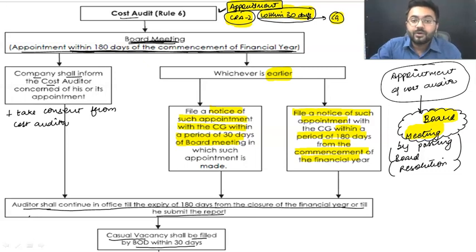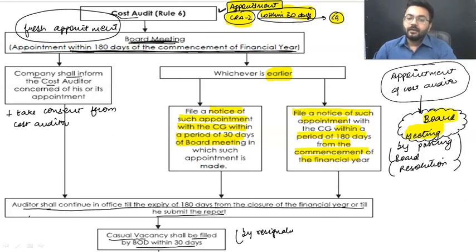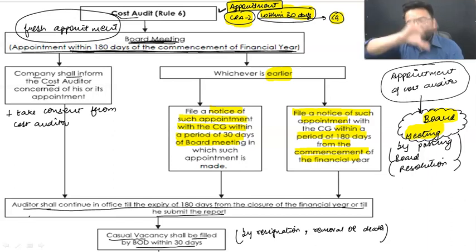And over here, do remember, the earlier one was a fresh appointment, at the starting of the year, when everything was going on smoothly. But over here, the casual vacancy has taken place, that may be by resignation, by removal or death. Any kind of those things can work over there.